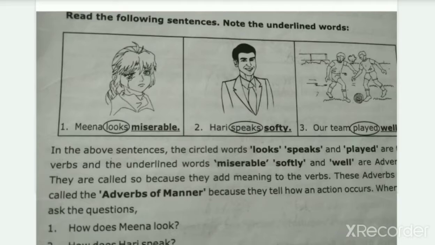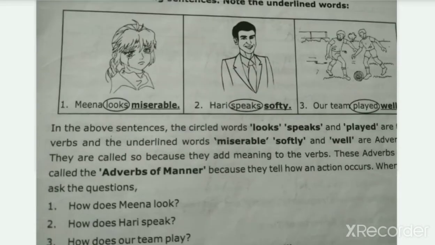How does Hari speak? He speaks very softly. Softly tells how the action has been done by Hari. It is done very softly. So they are called adverbs of manner because they add meaning to the verbs and tell how an action occurs. So here we ask, how does Meena look? Meena looks miserable, sad. How does Hari speak? He speaks softly. Okay, right? So the adverb of manner shows us how it has been done.